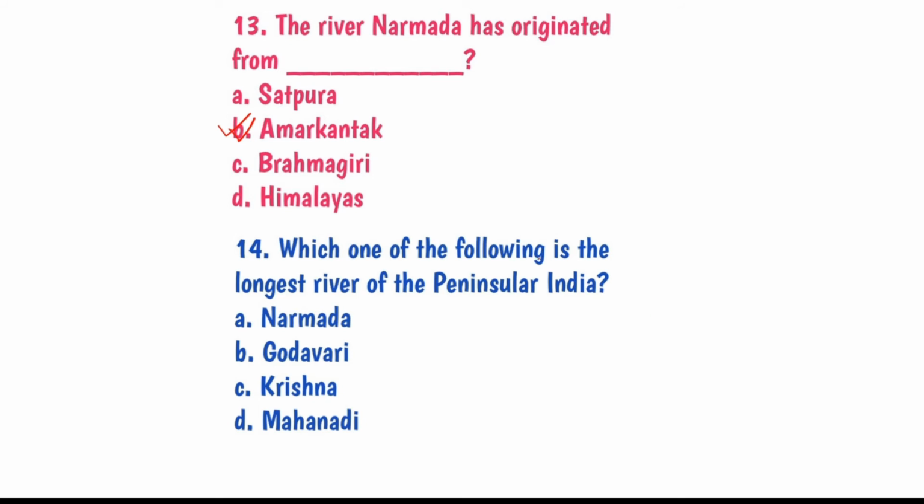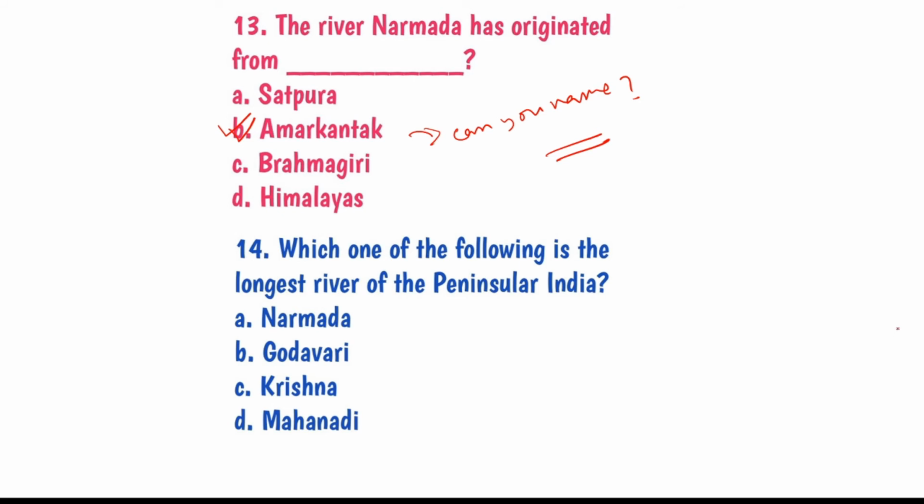Can you name another river which has originated from Amarkantak? Please write to me in the comment section if you know the answer. Other than Narmada, which river has originated from Amarkantak?